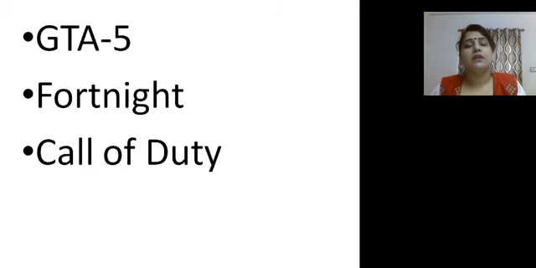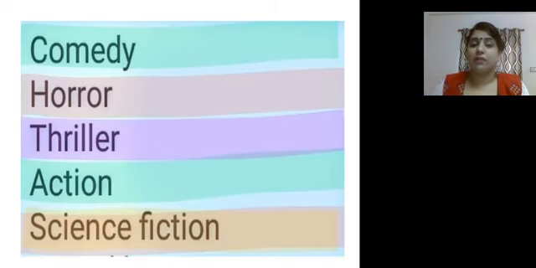In the same way, we are having different categories for our movies and stories too. We have comedy, horror, thriller, action, suspense, science fiction. We have so many varieties nowadays. But if we describe with words what kind of story you read, what kind of movie you watched, it helps us to give a clear picture about the concept.